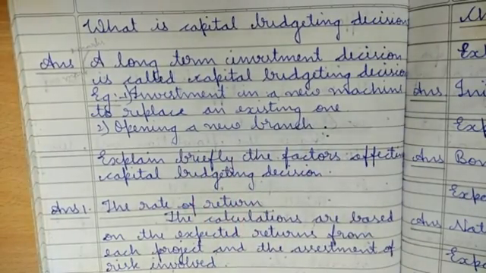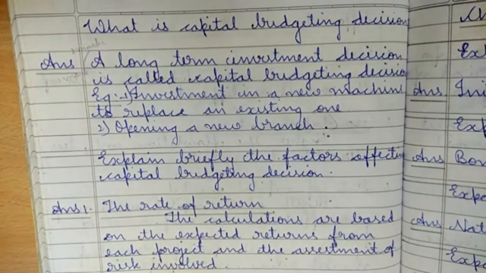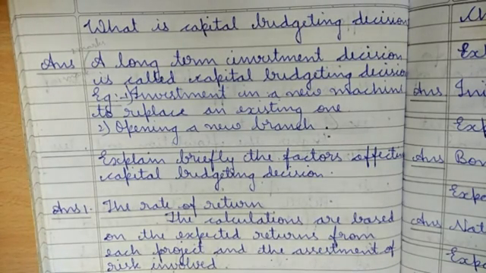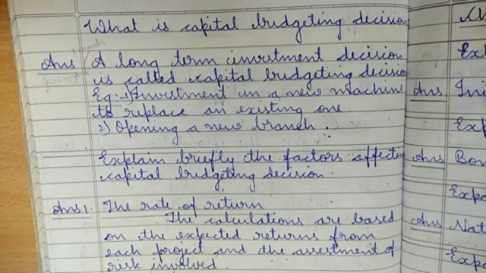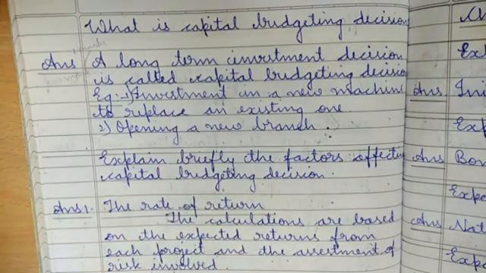So when you want to start a new business or invest in new machinery which is high in technology, high in benefits, at that time you have to invest a lot. So that is called capital budgetary decision. We are taking a decision on how much we want to invest according to our budget. Our budget may be 5 lakhs. According to that, we decide which machinery will come within 5 lakhs. Like that. For example, I have told, okay, need not write that example, write this only.